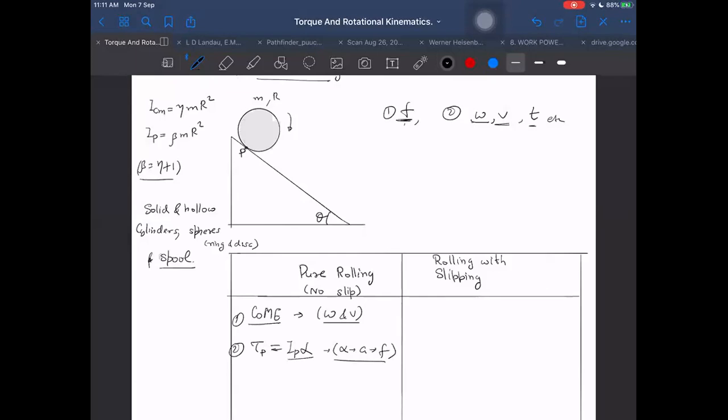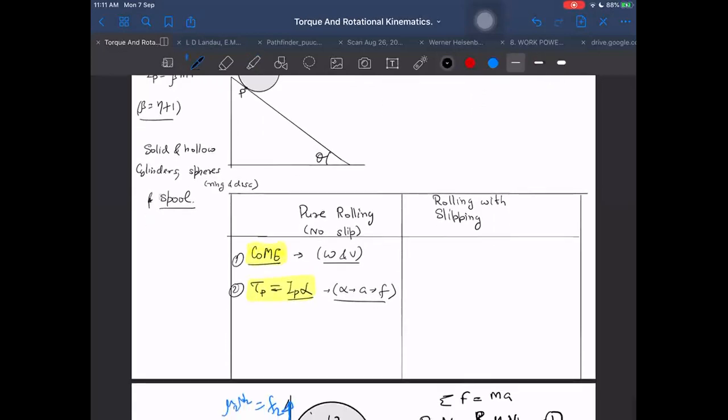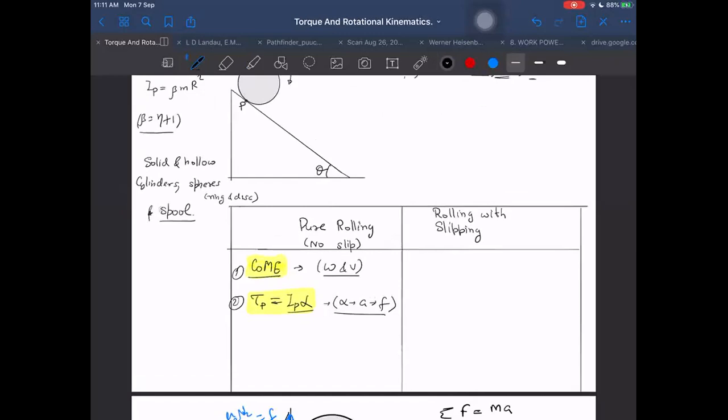Okay, so these are my starting equations. I will always start from these two wonderful equations: the conservation of mechanical energy equation, and tau P equal to IP into alpha. I will also be writing mechanical energy here. Kinetic energy I will not write as half IC omega square plus half mv square. I can write kinetic energy as half IP omega square, because of pure rolling.